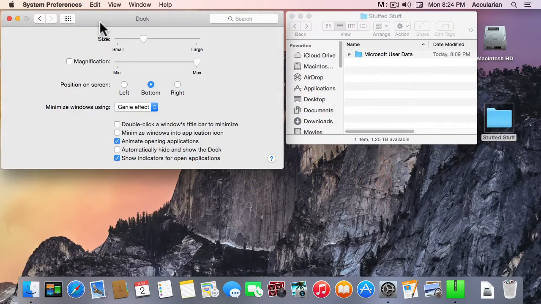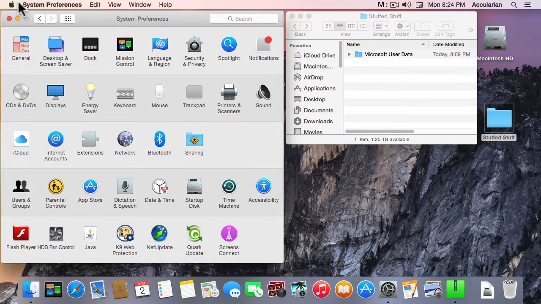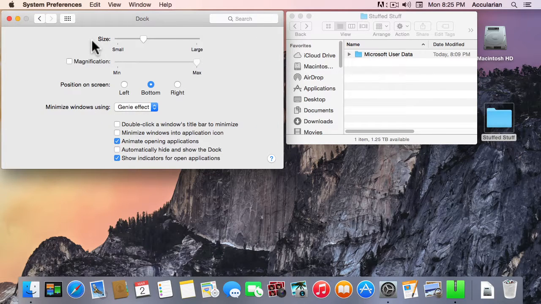Let's give some Macintosh names to Macintosh things. I'm in a control panel that is Apple Menu System Preferences. And the control panel that I picked to show you the things I want to show you is the dock control panel, or preference pane as it's called. This is called a slider.